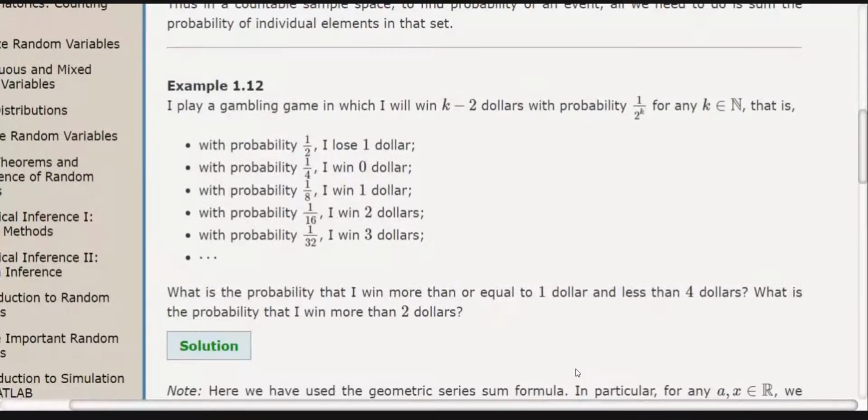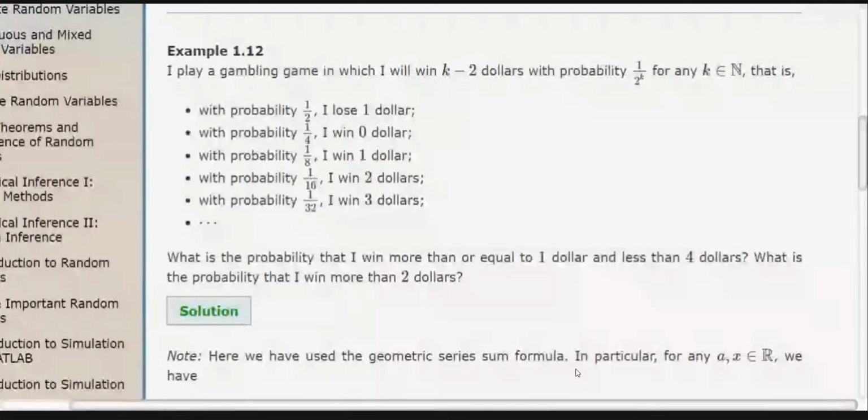So, for example, we have this example. I play a gambling game in which I will win k minus $2 with the probability of 1 upon 2 raised to power k, where k is a natural number.